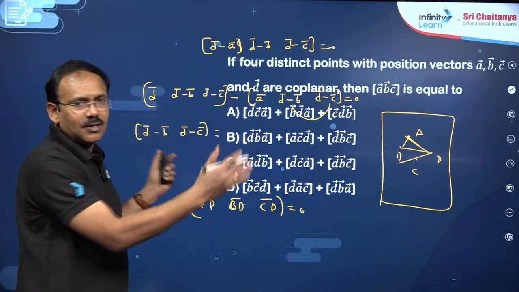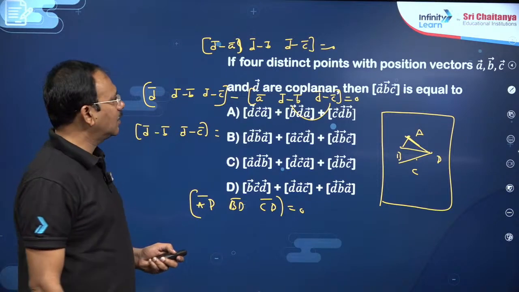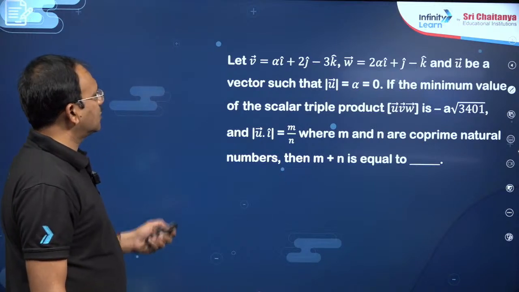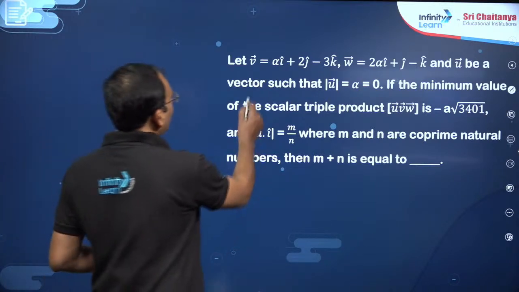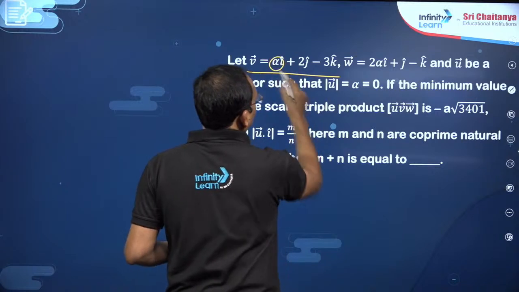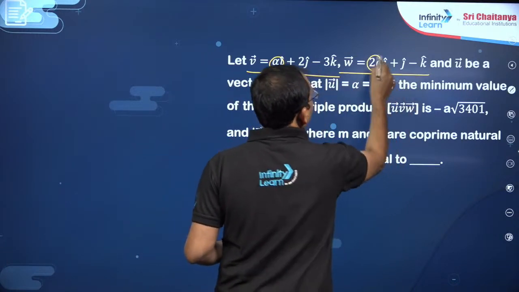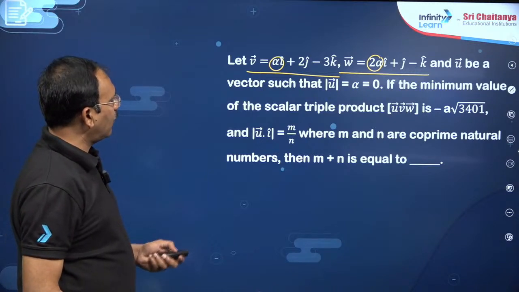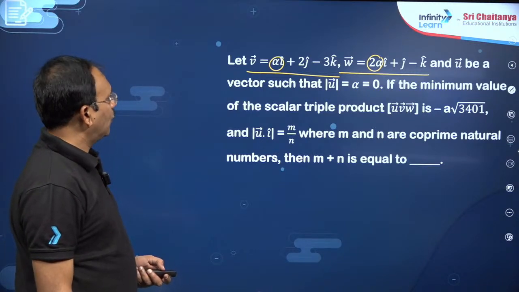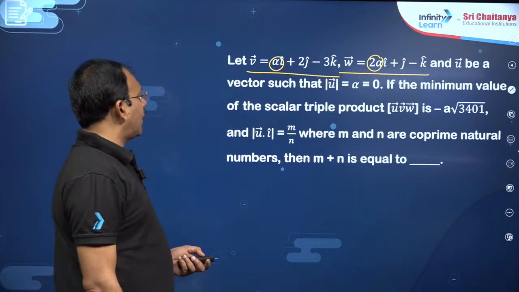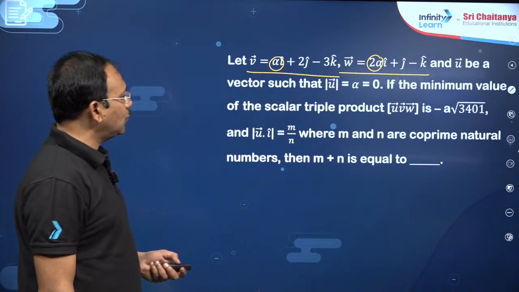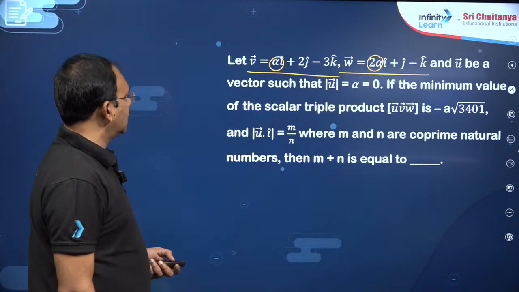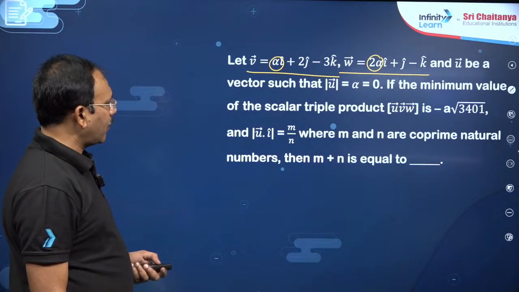Just split the box by 2 elements in the row, like a determinant can be split into 2. You see, my dear friends, even in these questions, V bar is given, a vector where alpha is unknown, W bar is given where alpha is unknown, and U bar is a vector such that magnitude of U bar is alpha equal to 0. Oh, if alpha is 0, why write it? The minimum value of the scalar triple product box UVW is minus A into this, and U bar dot I cap is M by N, where M, N are co-primes, natural numbers.